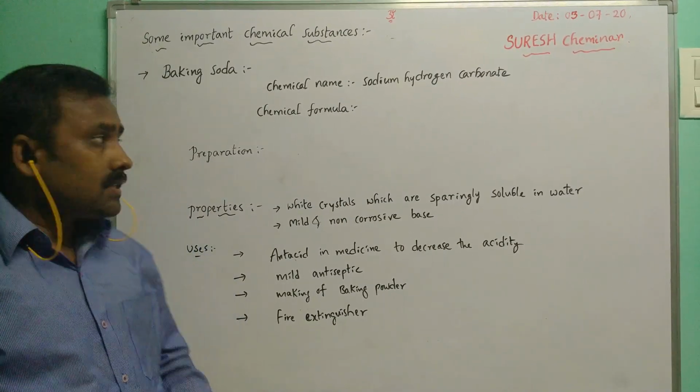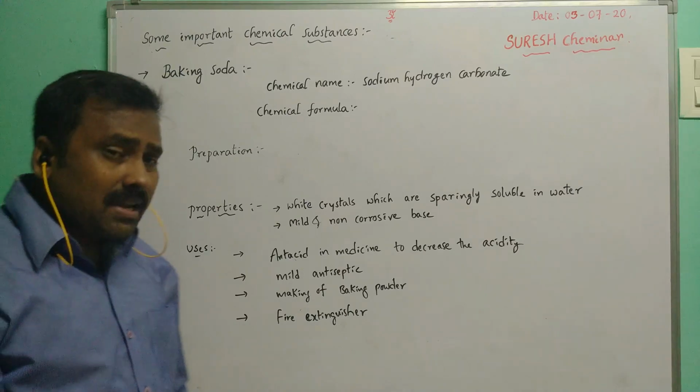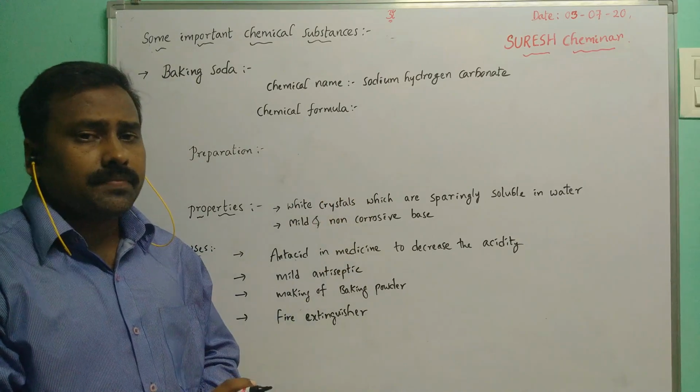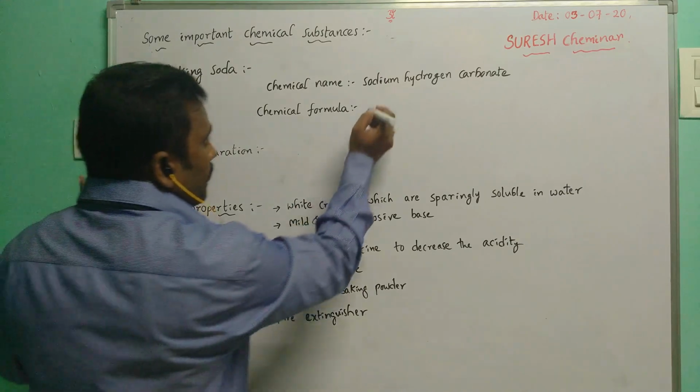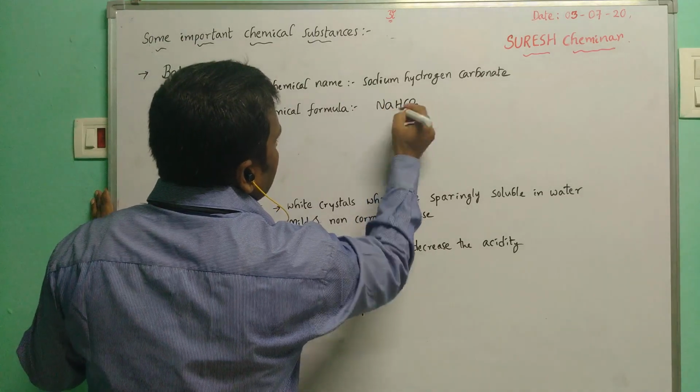Then after, the second compound is baking soda. Baking soda's chemical name is sodium hydrogen carbonate. The chemical formula is NaHCO3.